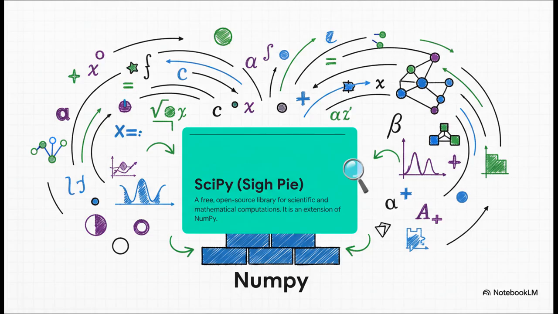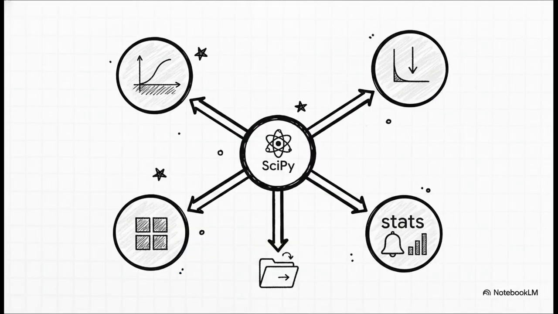It takes those super fast NumPy arrays and gives us a massive collection of ready-to-use algorithms for things like calculus, statistics, and engineering. SciPy is organized into these subpackages, or you can think of them as specialized toolkits. And these are the big ones you'll see. If you see integrate, think calculus, like finding the area under a curve. If you see optimize, think about finding the best settings for a machine learning model. LinAlgebra is your go-to for advanced linear algebra. Stats has everything you need for statistical tests and probability, and IO is just a handy tool for loading and saving special kinds of files. You don't need to be an expert in all of them, but you should definitely recognize what they're for.